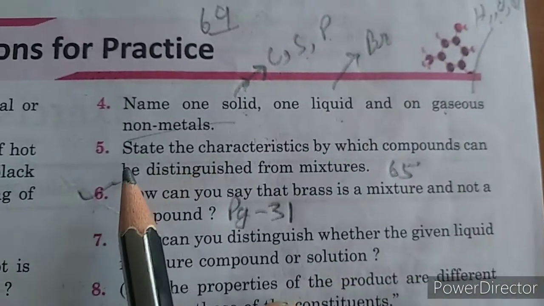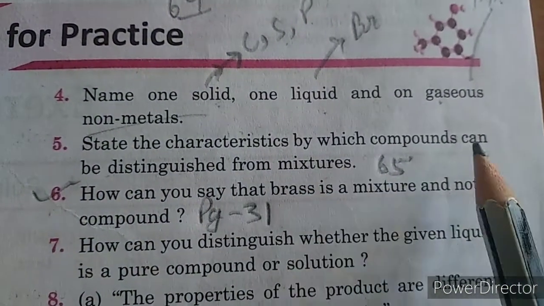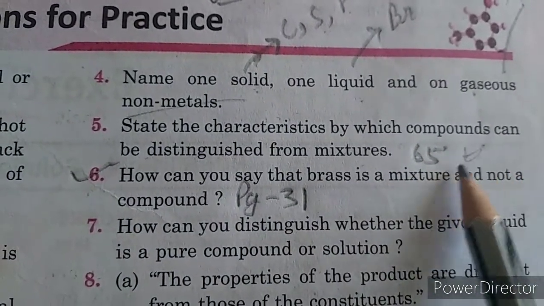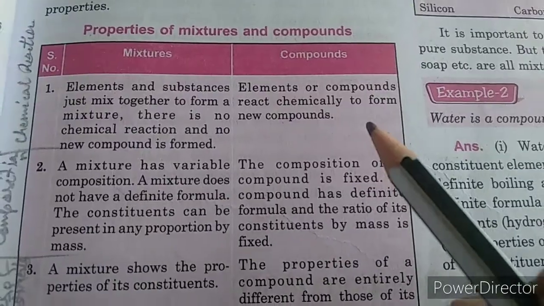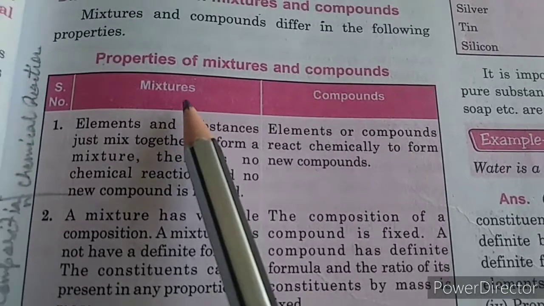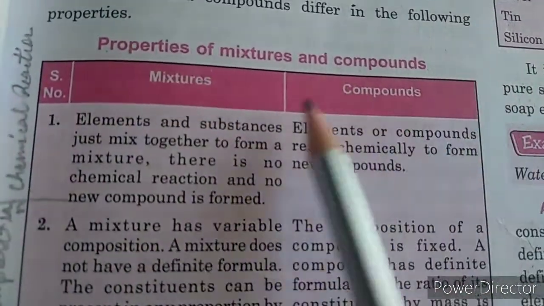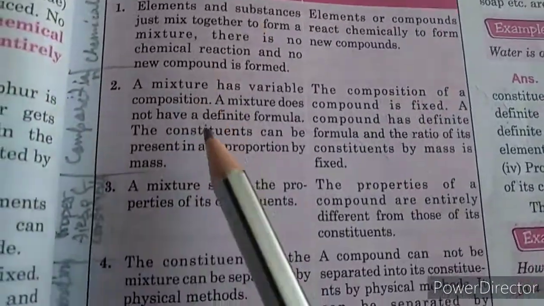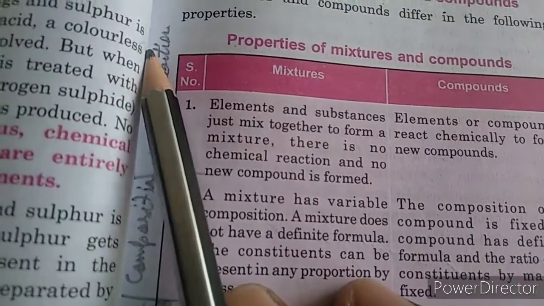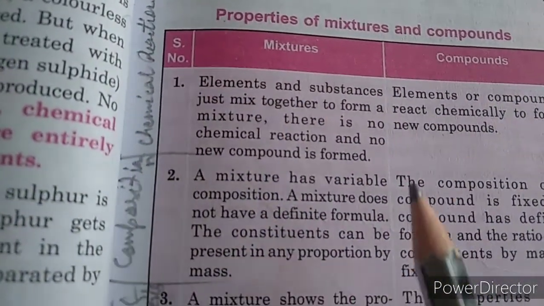Now the next question is: state the characteristics by which compounds can be distinguished from mixtures. Its answer has been given on page number 65. Here you can see at page number 65, the properties of mixtures and compounds. A comparison between the properties of mixtures and compounds has been given. And here there are 7 points. But you have to write the properties on the basis of which you can separate them. So what are these things?